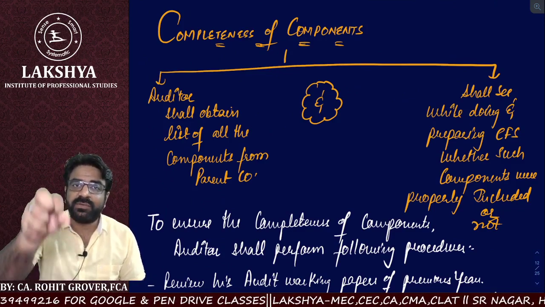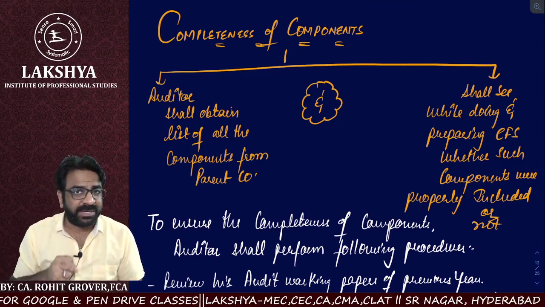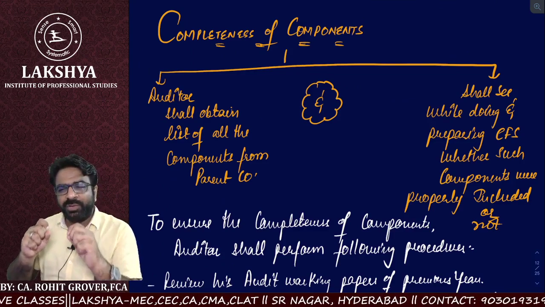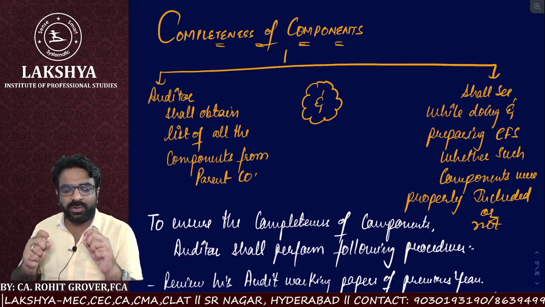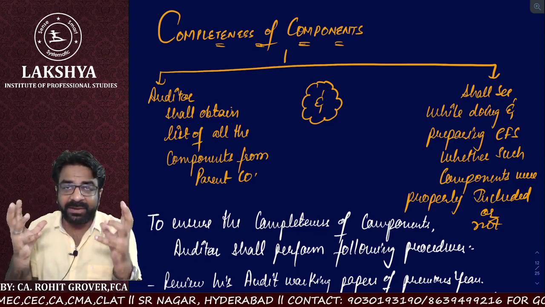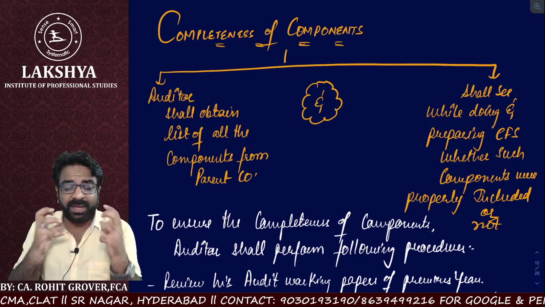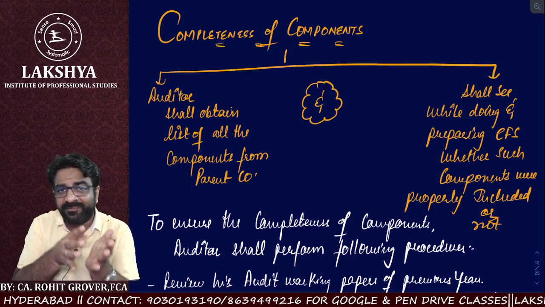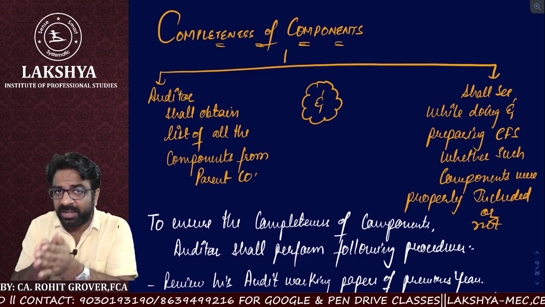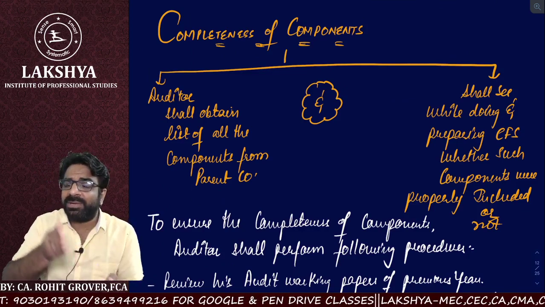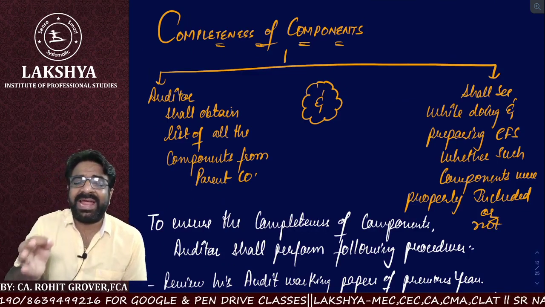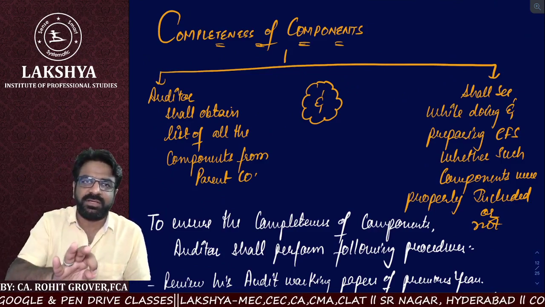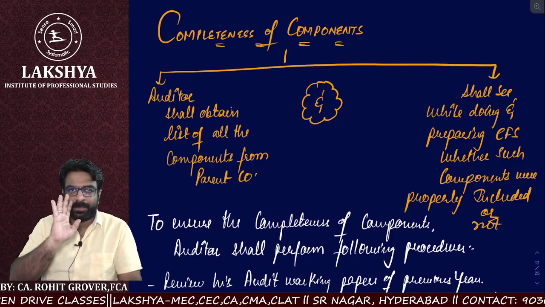Point number two, while doing the audit, he should always keep an eye on which components have been included and which components have not been included by the parent. And if components have not been included by the parent, is there any genuine reason behind not including them in the consolidation or not? Are you getting the point?